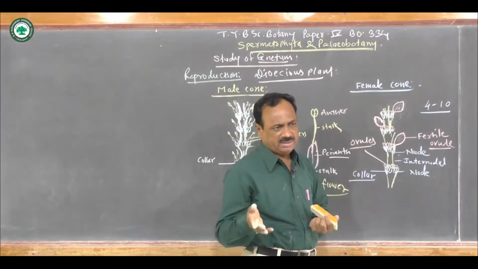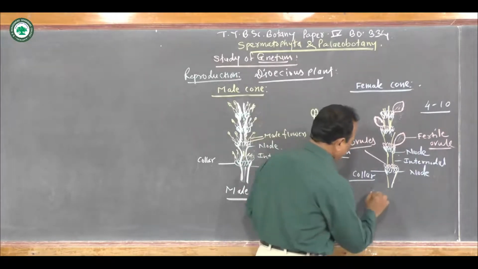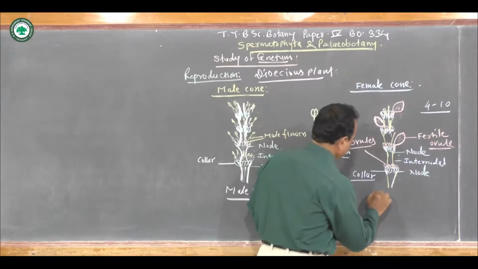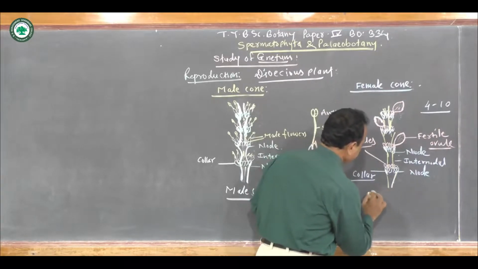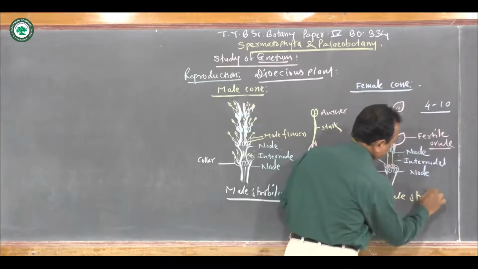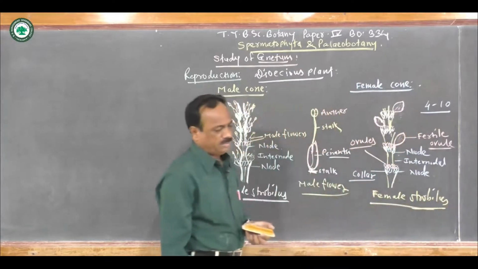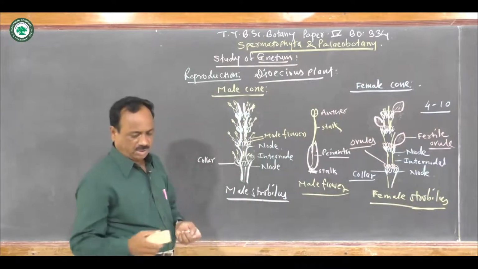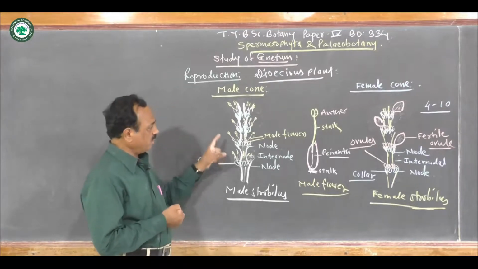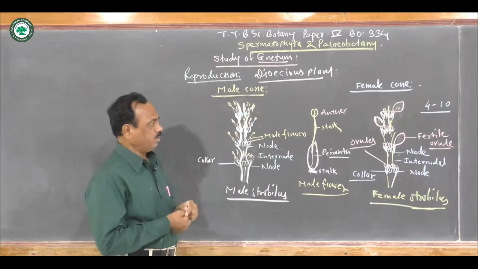This fertile ovule later gives rise to the seed, and later on it germinates and gives rise to the Gnetum plant. So here this is the female strobilus having the ovules, or the megasporangia, on the nodal region. So thus here this is about the male and the female cone.